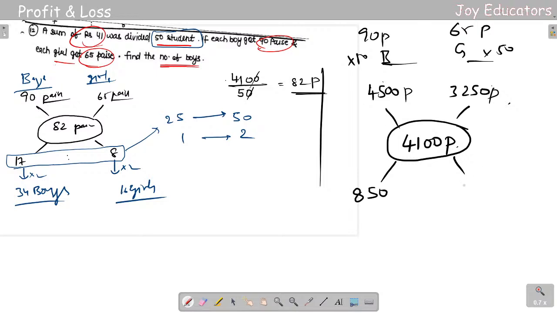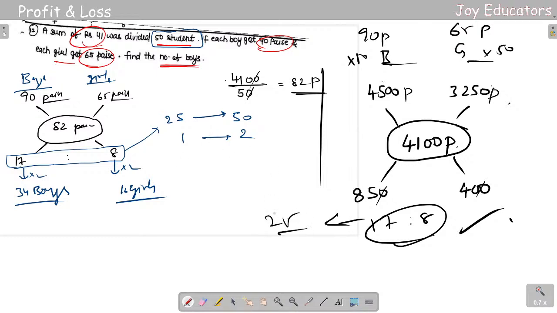This into this, I'm getting 400. Again we need to do the same thing. 17 plus 8 will be 25, and 25 for 50 students, and so on. The same thing. So we're getting 34 and 16.